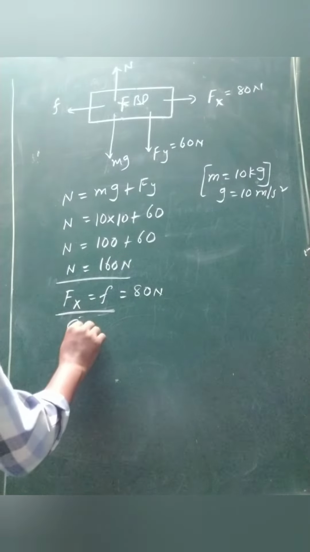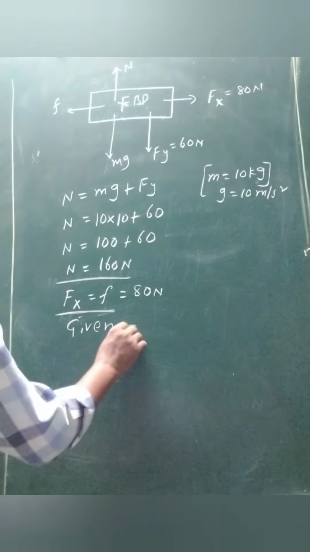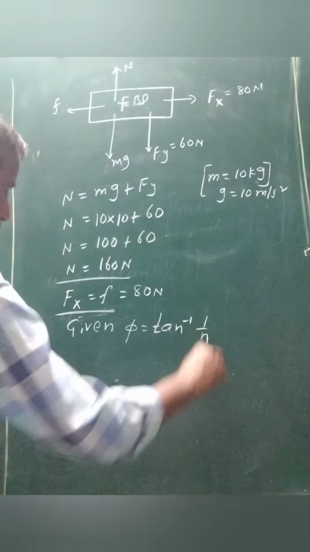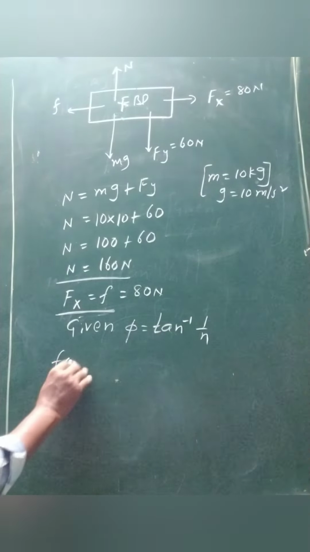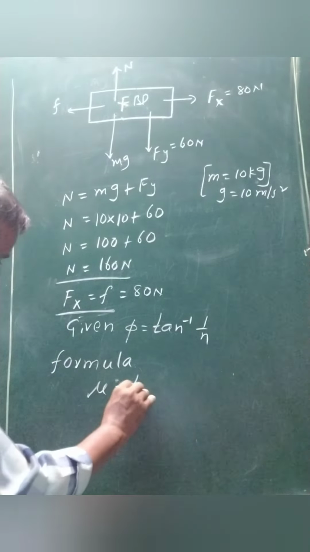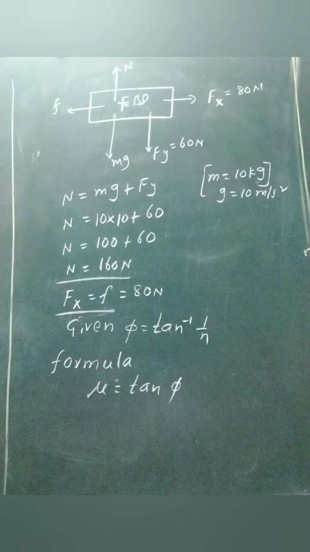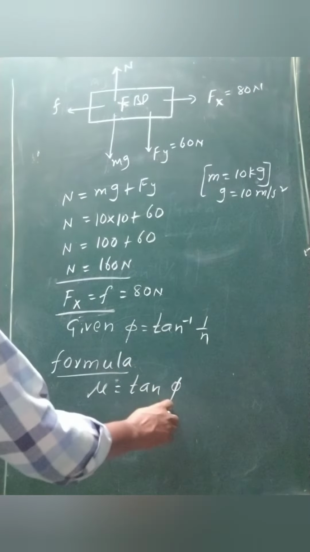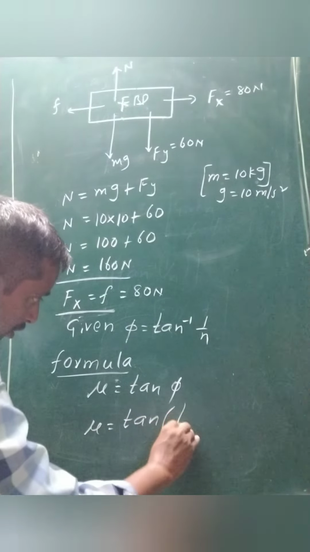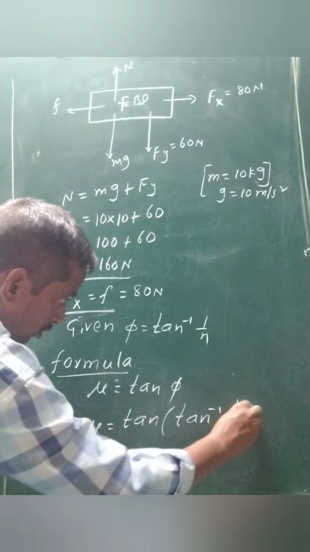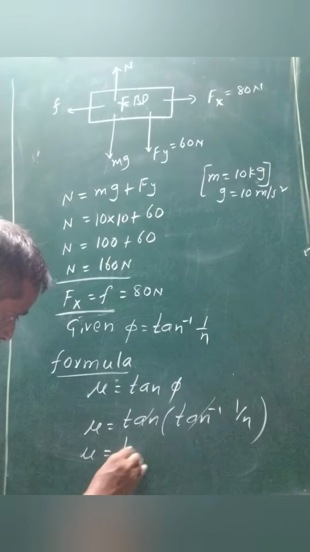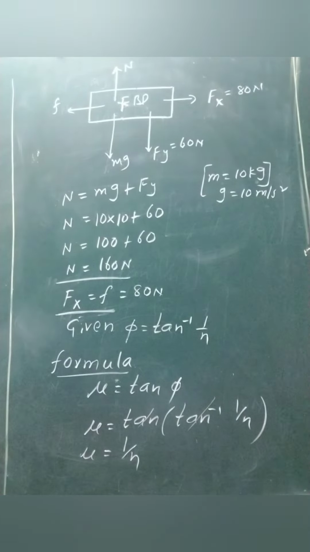Now, what is given: phi is equivalent to tan inverse of 1 by n. The formula we can write is mu equal to tan phi. Substituting the given value, mu equals tan of tan inverse of 1 by n. The tan and tan inverse functions cancel, so we get 1 by n.